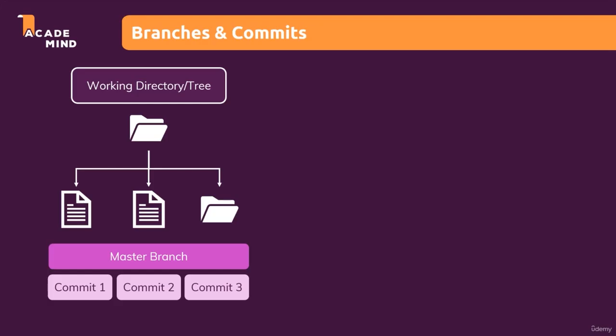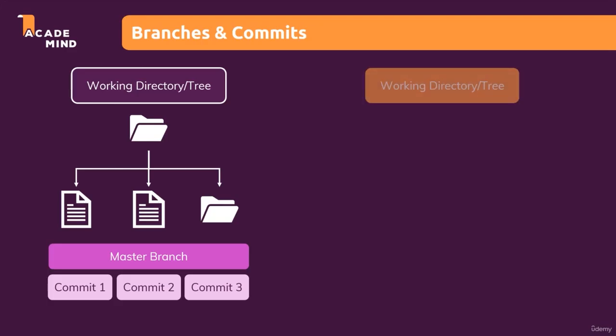So it would be better to be able to create a copy of the existing version of the website, work on that new feature there, and once this new feature is finished, to implement that feature into the running version of the website, into this master branch. And that's exactly one of the core reasons why branches exist.